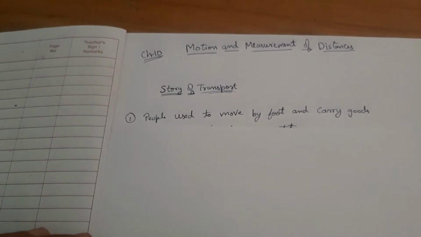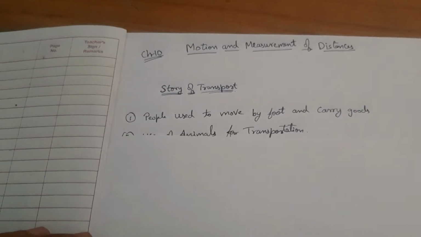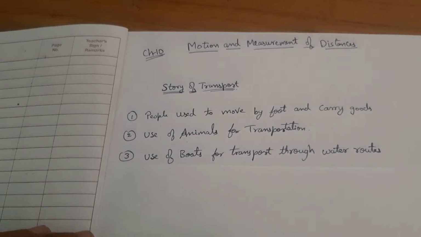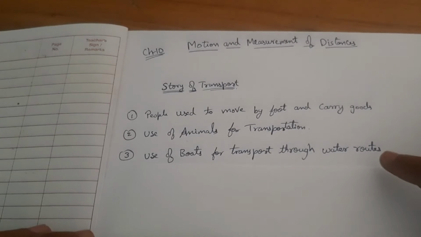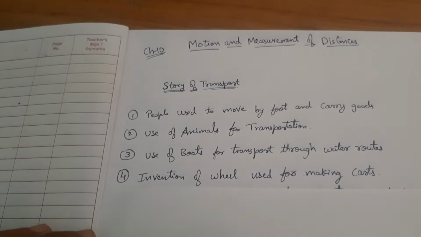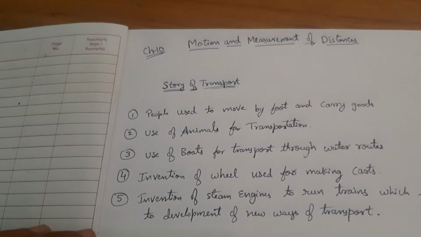First, people used to move by foot and carry goods over longer distances. Then later, they started using animals for transportation. After this, they started using boats for transport through water routes. Because of boats, a new way of transport started, that is water routes or waterways. Then we have the invention of wheels, which was used for making carts driven by animals like cows, etc. Then comes the invention of steam engines, which were used to run trains, which led to the development of a new way of transport, that is railways.